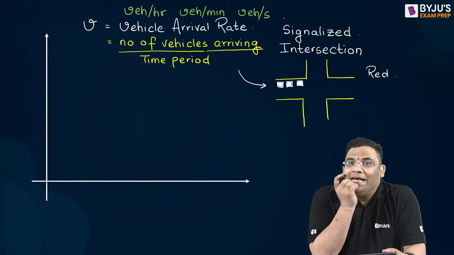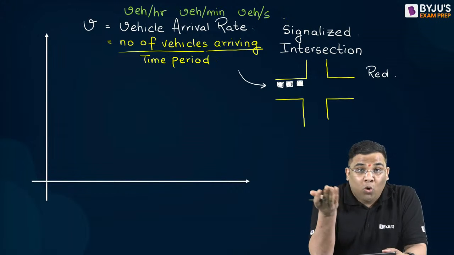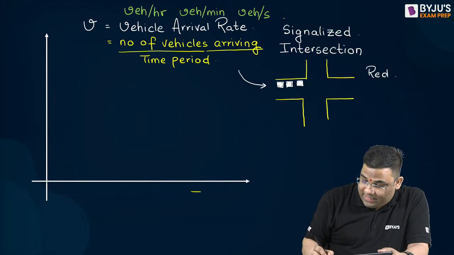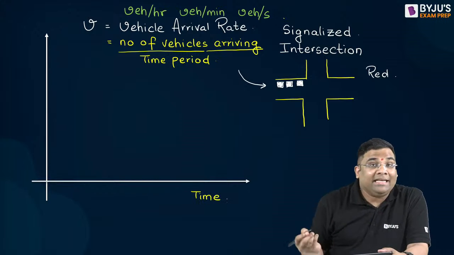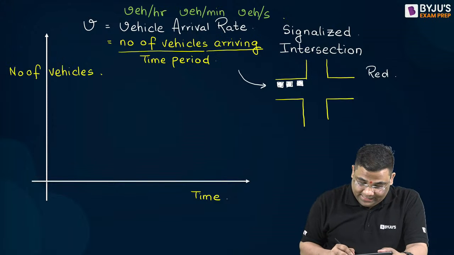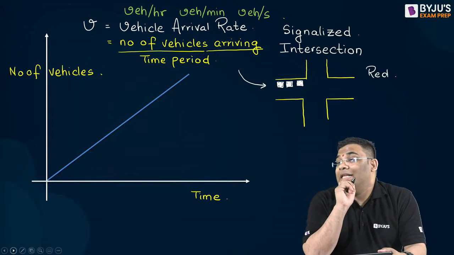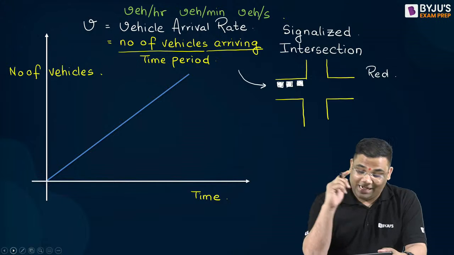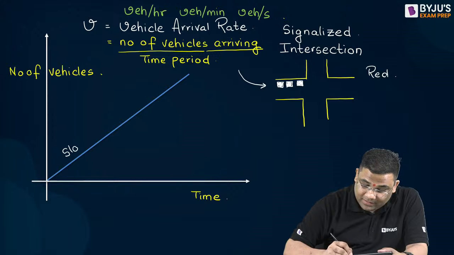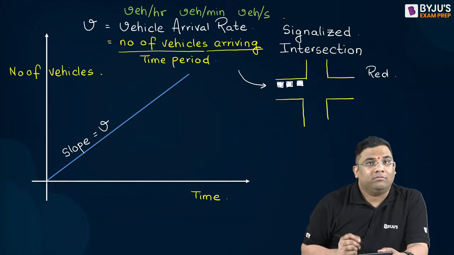Rate means what? Rate, I can say it as slope, right? So if I'm plotting time in the x-axis, and in the y-axis I am plotting number of vehicles arriving, then I'll get a straight line like this. And the slope of this line will be known as what? Your vehicle arrival rate. How?